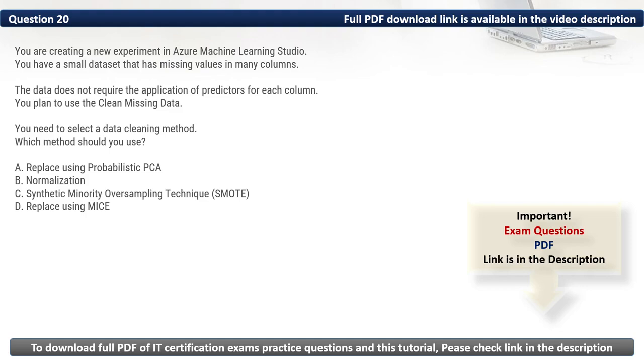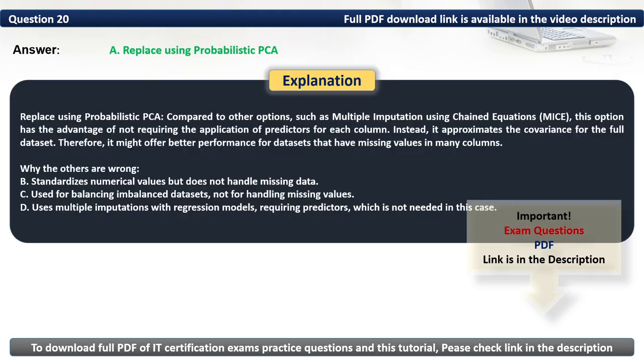We have B, normalization. It standardizes numerical values but does not handle missing data. Then we have C, smooth. It is used for balancing imbalanced datasets, not for handling missing values. Then we have D, replace using MICE. It uses multiple imputations with regression models, requiring predictors, which is not needed in this case. As such, the method that we should use is replace using probabilistic PCA. Thus, the correct option is A.